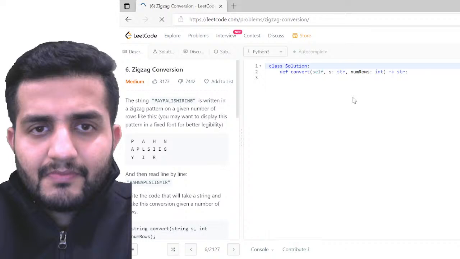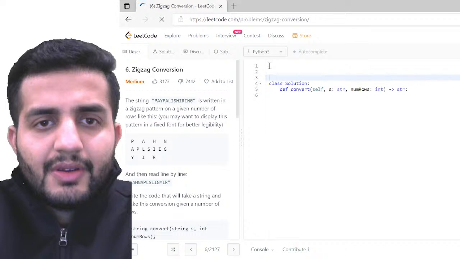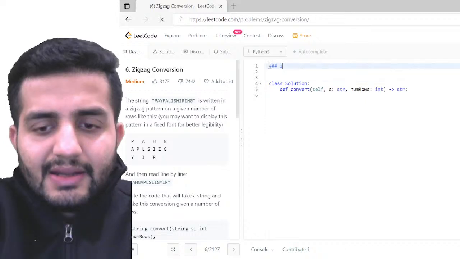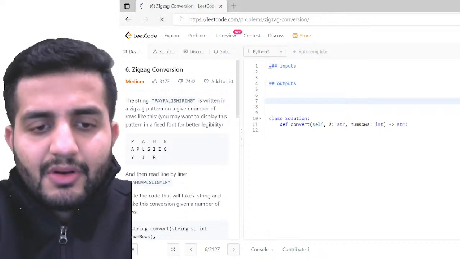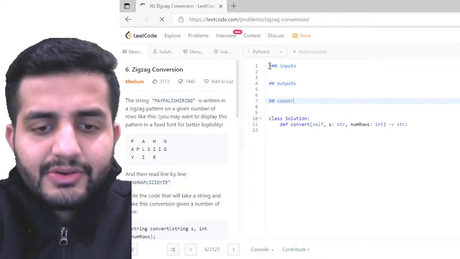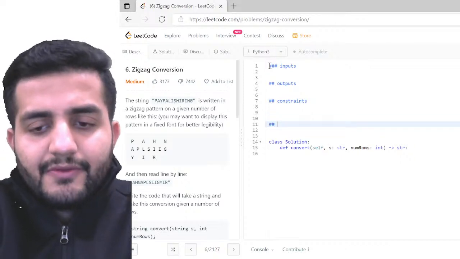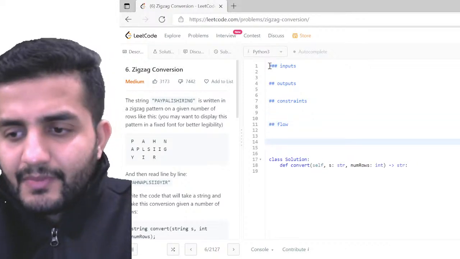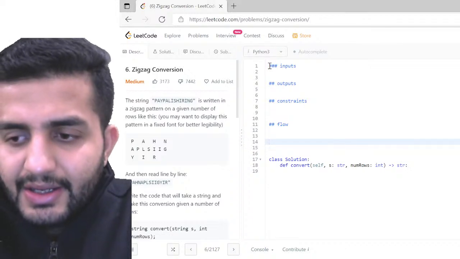Cool. Let's start solving this problem. So again, as always, I'm gonna write inputs, outputs, constraints, and I'm gonna write the flow. Cool. Great. Let's do that.